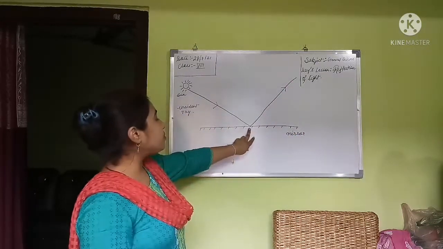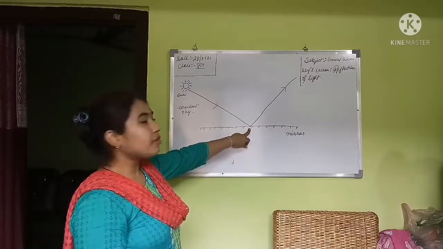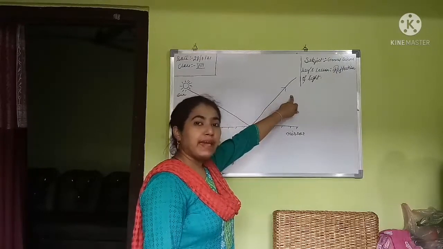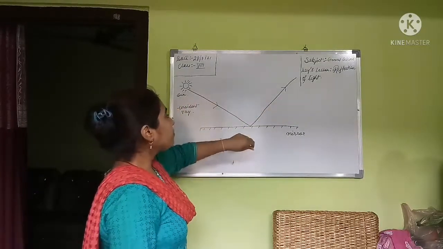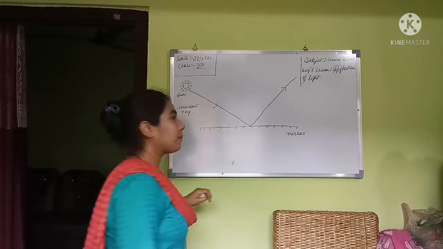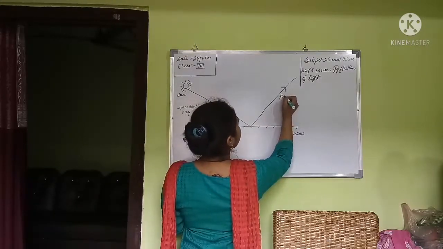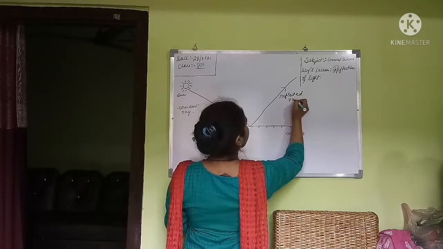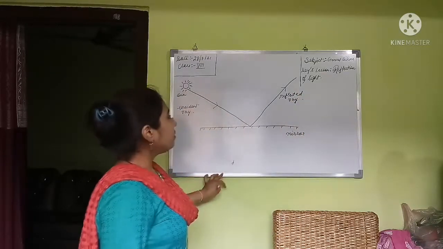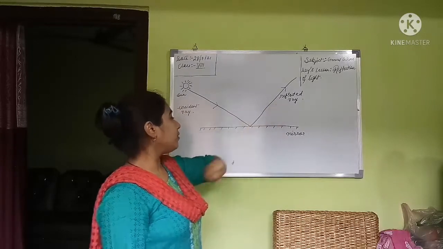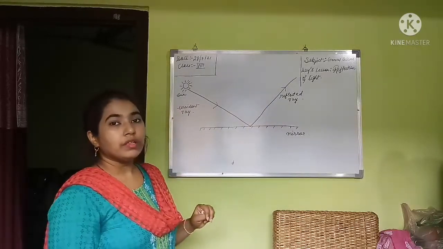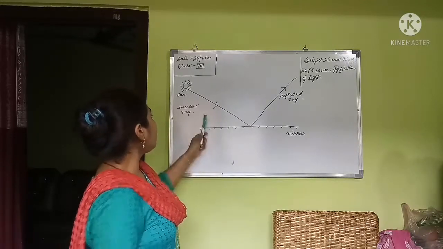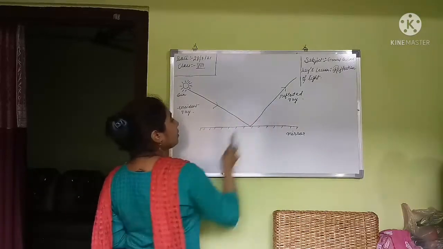After hitting the plain smooth surface, the incident ray gets reflected back, and this reflected back light is known as the reflected ray. Okay, this is known as the reflected ray. Now, there is a perpendicular line between the incident ray and the reflected ray.